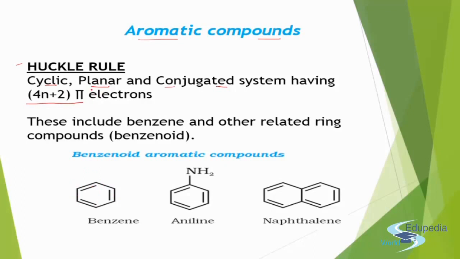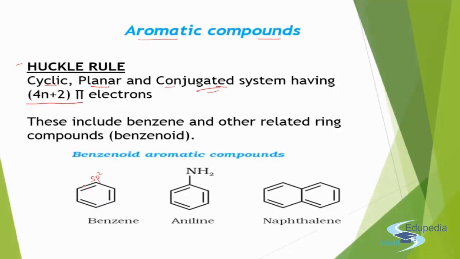Second is planar. Planar means all the carbon atoms present in the ring should be in the same plane. For being in the same plane, the hybridization of each of the carbon atoms should be sp2. So all the carbon atoms should have sp2 hybridization. Then only is it feasible that all the atoms will be in the same plane. Next is conjugated system: alternate single and double bonds. Double, then single, then double, and single and double.